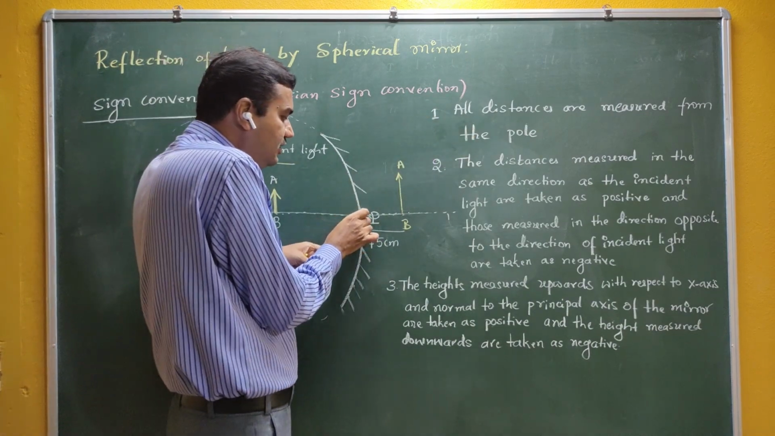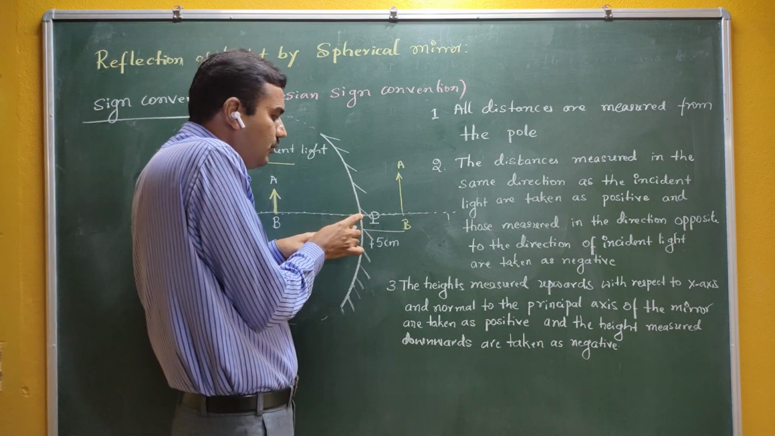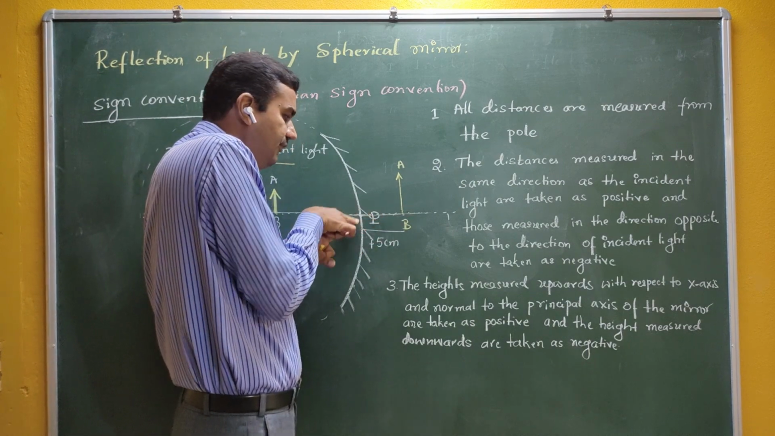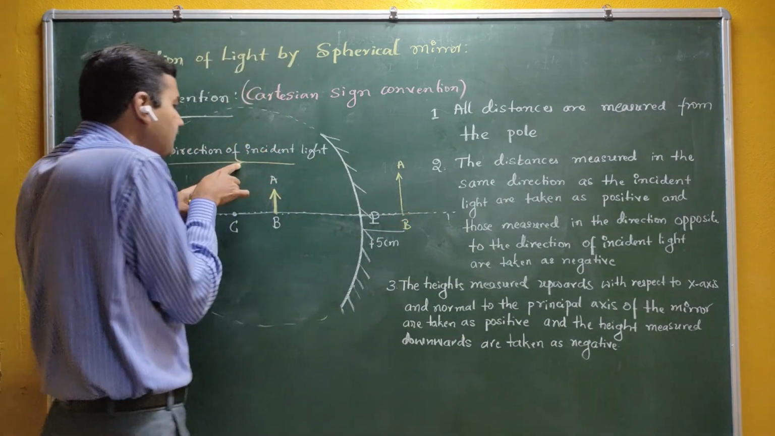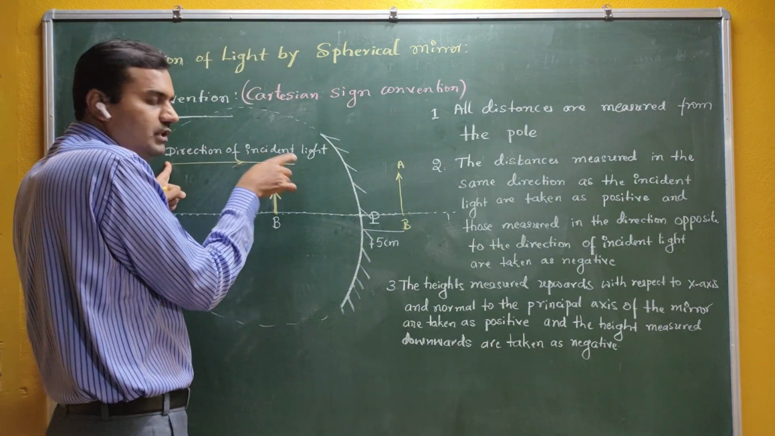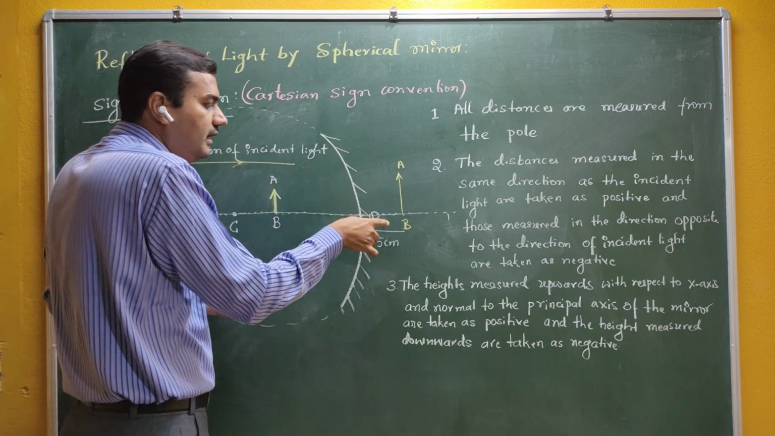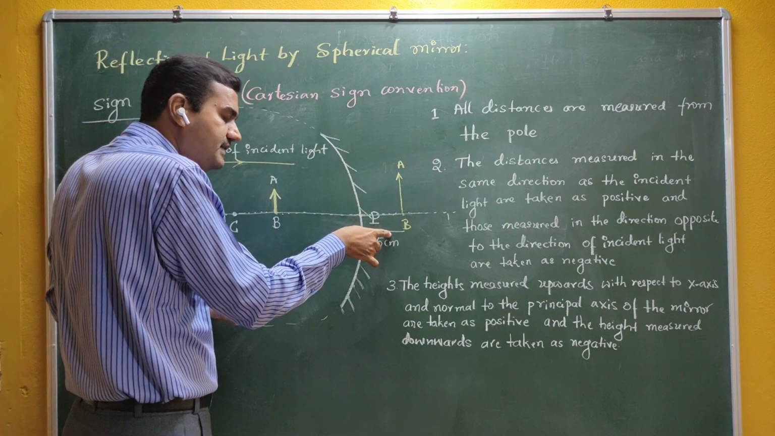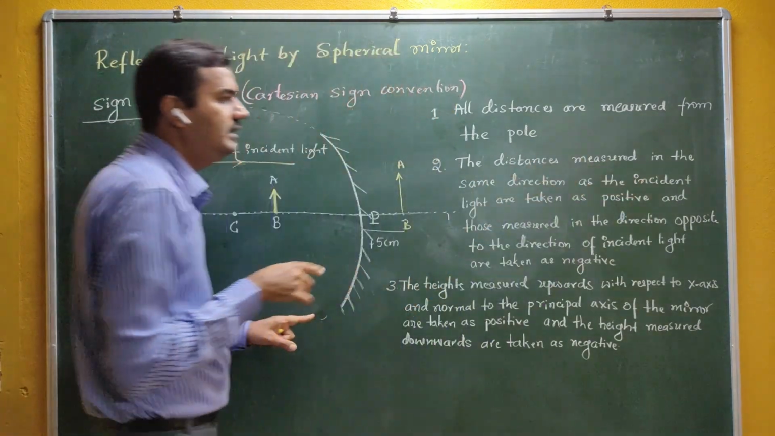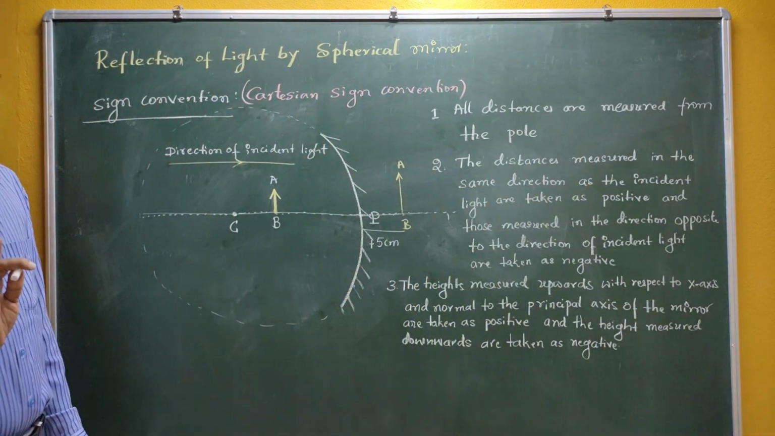Rule number 1 says that all distances are measured from the pole, so P is your starting point. I am moving from P to B, from left to right. And what is the direction of incident light? The direction of incident light is also left to right. Therefore, the direction of measurement and the direction of incident light are the same, and that distance is taken as positive.